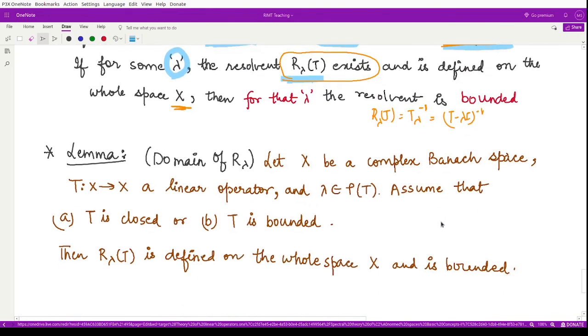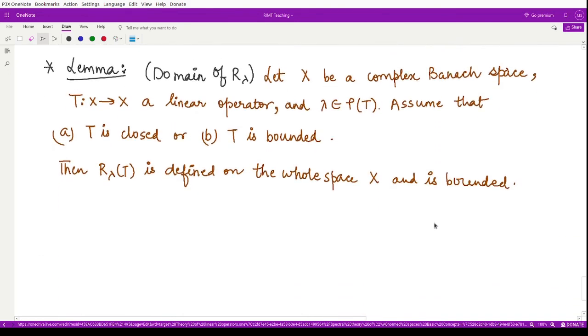And lastly, we have a lemma about the domain of R lambda. If X is some complex Banach space and T is a linear operator defined on this Banach space, then lambda belongs to the resolvent set.